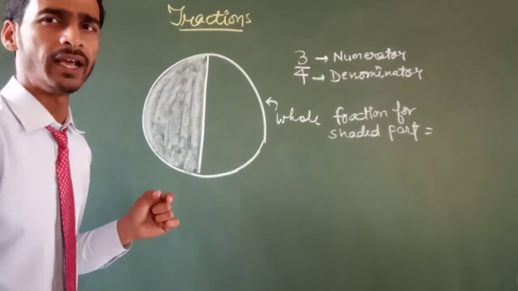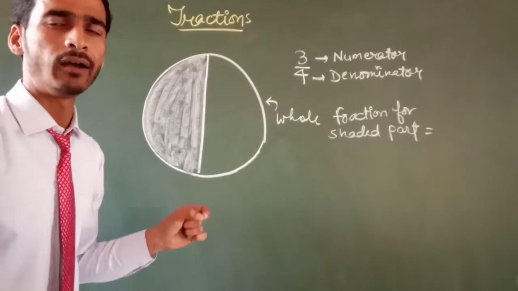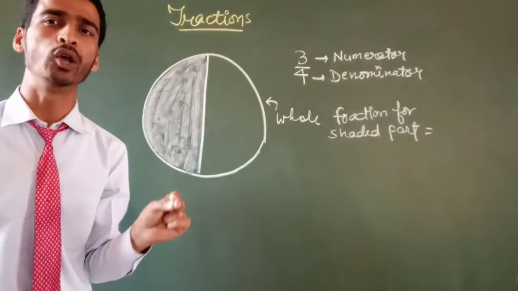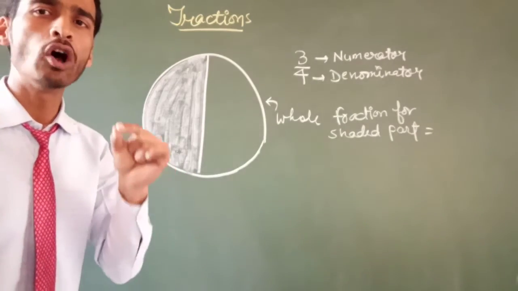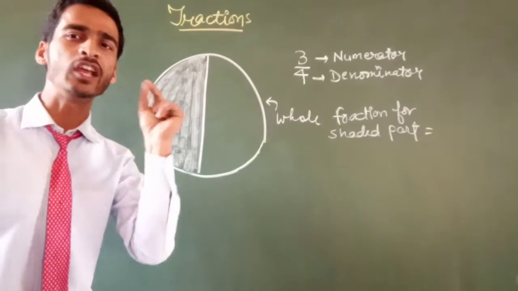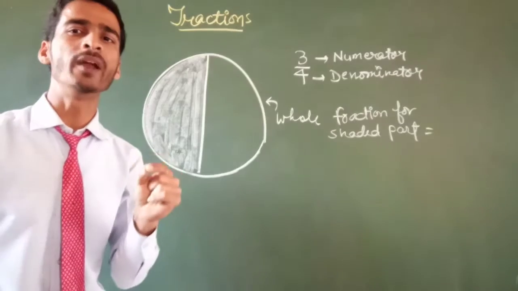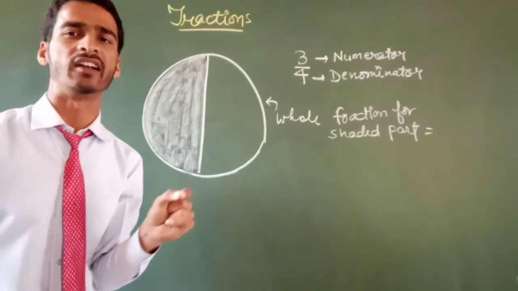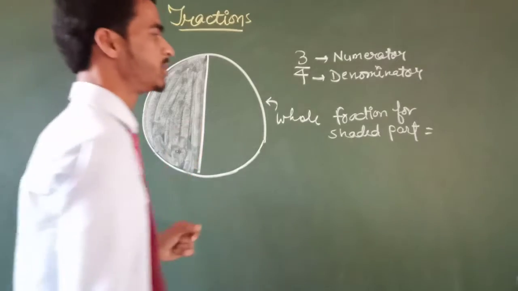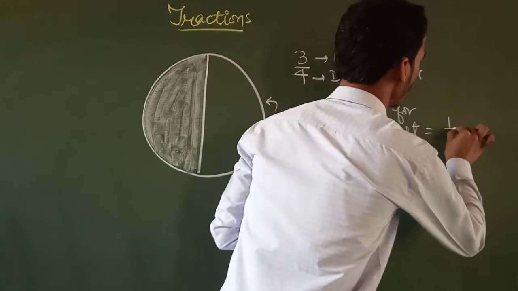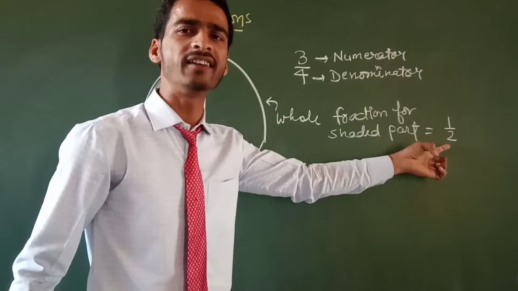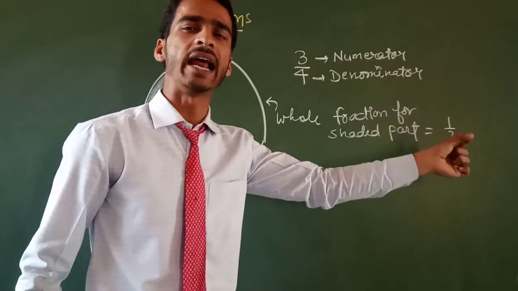So discuss firstly: a fraction has two parts, the numerator and the denominator. The denominator shows how many equal parts there are, and the numerator shows how many selected parts there are. So the fraction for the shaded part will be 1 by 2, because 2 is the number of equal parts and 1 is the number of selected parts.